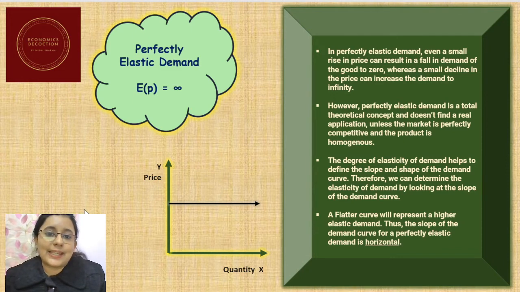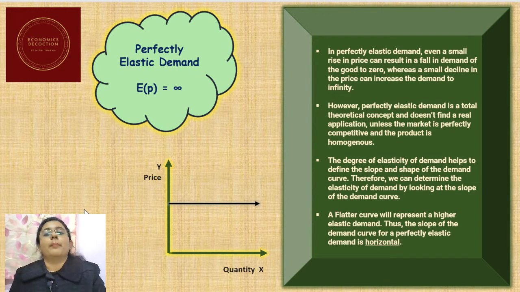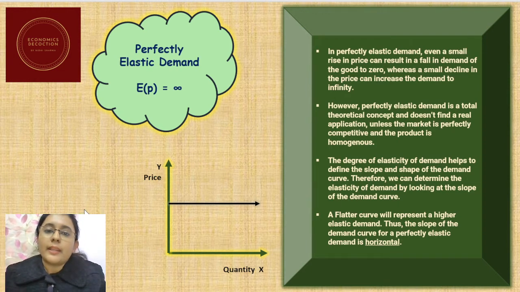Next, we get the case of perfectly elastic demand, where the value of elasticity is equal to infinity. And in this case, the demand curve is parallel to the horizontal axis. It is a straight line parallel to the horizontal axis. So what does the condition of perfectly elastic demand state? In perfectly elastic demand, even a small rise in price can result in a fall in demand of a good to zero, whereas a small decline in price can increase the demand to infinity. So basically, in case of perfectly elastic demand, even the minutest change in price can lead to a considerable response in quantity demanded.